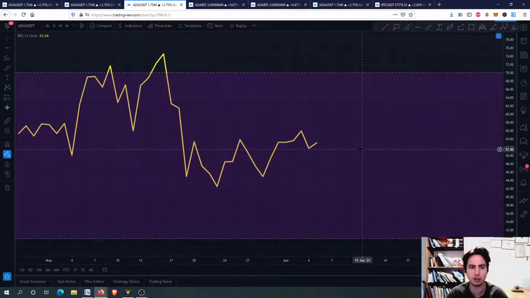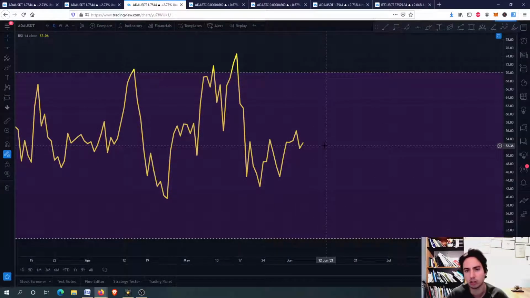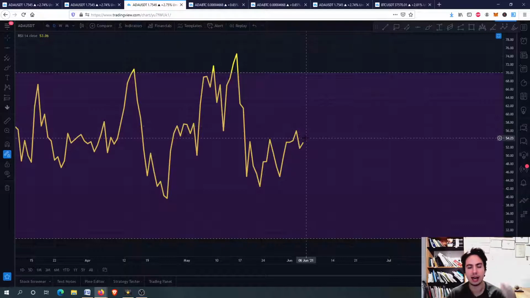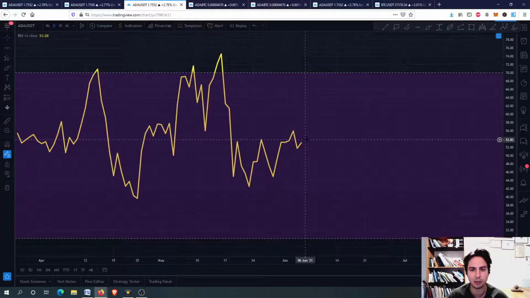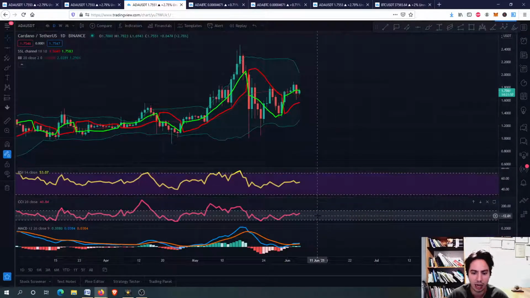So for now we are going to the daily frame for the RSI. For the RSI guys, we are in the middle again. We want to push upwards. We don't have any overbought or any oversold situation, therefore not a risk or not a clear buying opportunity. But of course when we are here guys, we should see the whole market, how the whole market is trending, and we should get advice from other indicators, not the daily RSI for now.